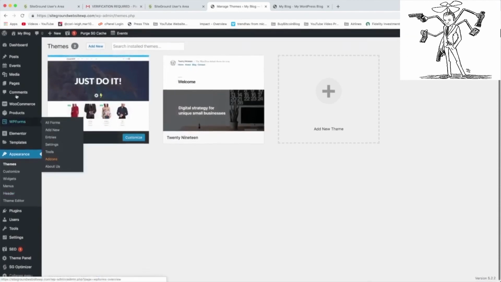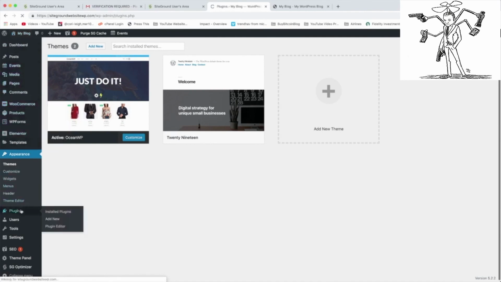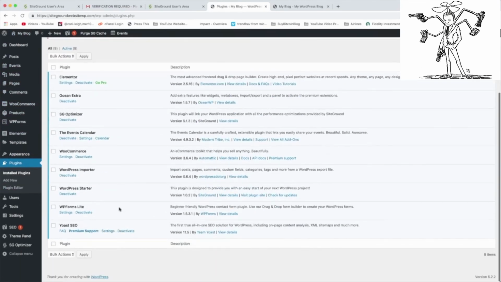And yeah, I'm here to help you editing any part of WordPress or learning any one of these tabs. If you click plugins, you'll see that you have a full list of plugins that we chose in our SiteGround suite. So we have Elementor, that's our page builder. Ocean Extra lets you get more out of the theme, like more widgets, so on and so forth. SG Optimizer, I'm not sure. Events Calendar, you have a free calendar. WooCommerce, you have a shop. WordPress Importer, that just lets you bring in like other WordPress sites.